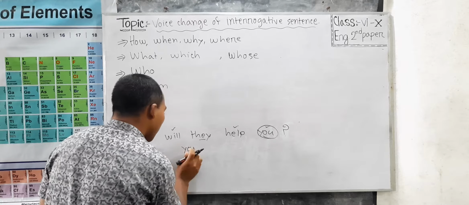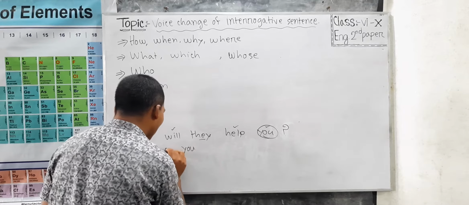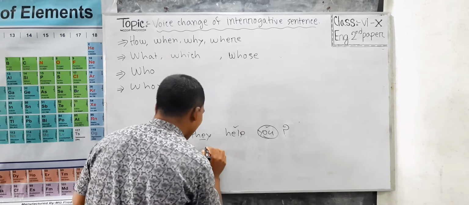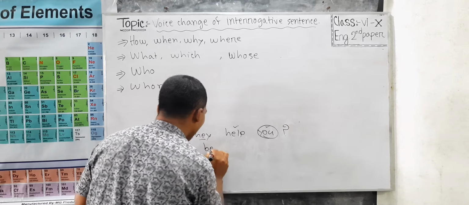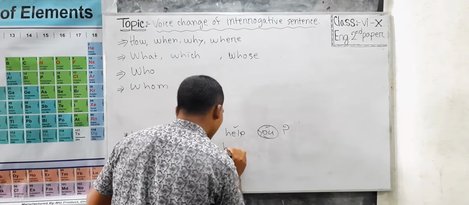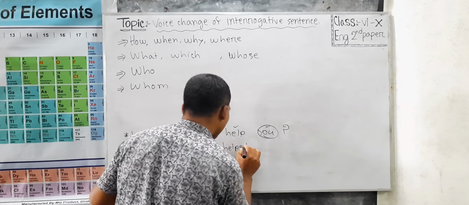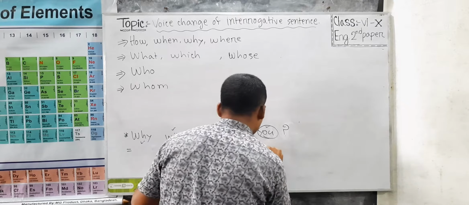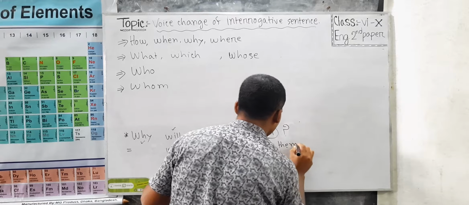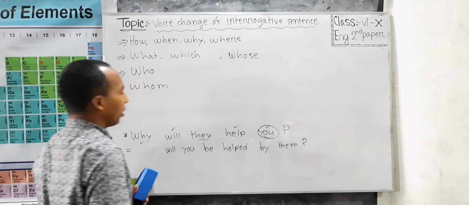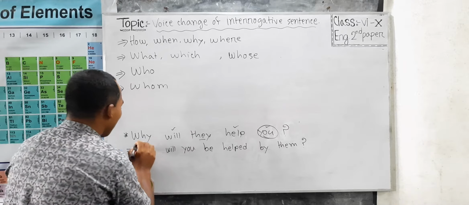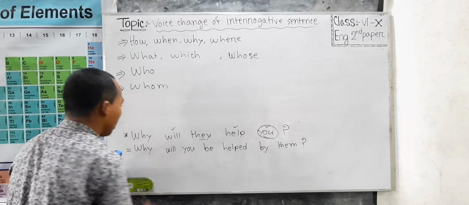In future indefinite tense, after the subject, "shall" or "will", here "will" will be given, then the auxiliary verb "be", the past participle form of the verb "helped", the preposition, and then the objective form of the subject. As everything is okay, the WH word should be given as it is.